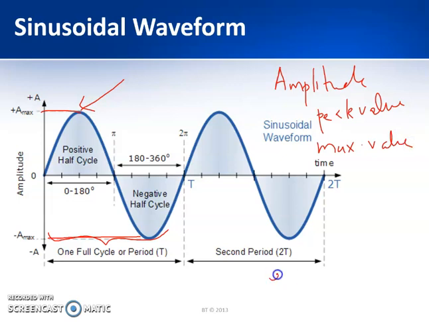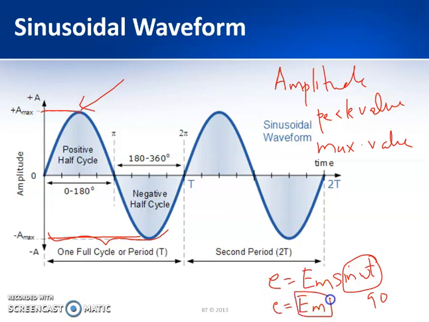So in our equation, e is nothing but Em sin omega t. When omega t is 90, e is nothing but Em. So this is your maximum value or the peak value, also known as the amplitude. Generally, it is represented by capital letters V, E, I. So voltage can be represented as V or capital E. Current is represented as I.